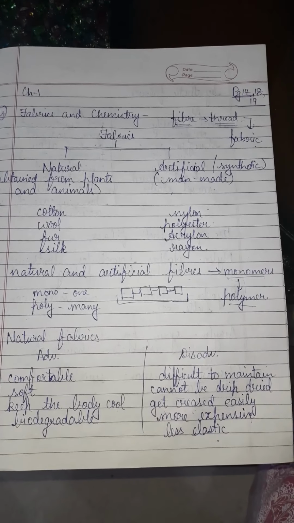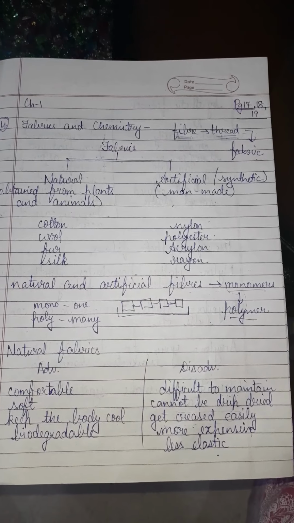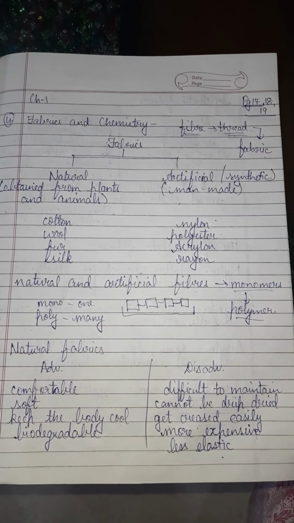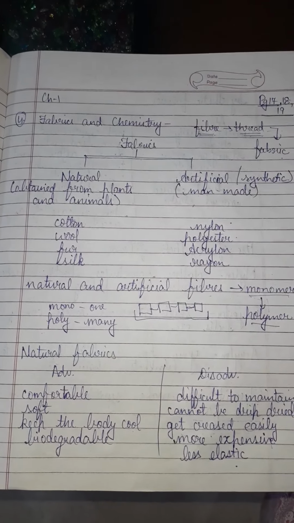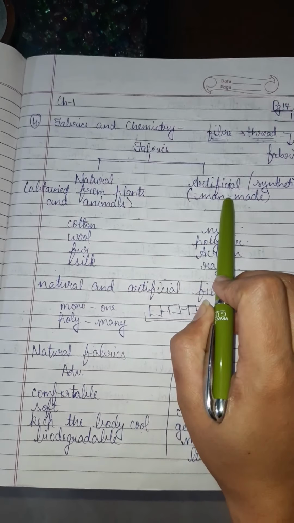This is Chemistry Chapter 1, pages 17, 18 and 19. We were doing the applications of chemistry in various fields. We'll start with number 4. Fabrics and chemistry. The fabrics are of two types, natural and artificial.